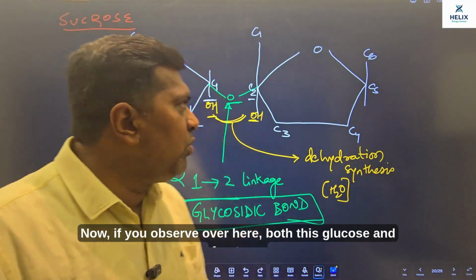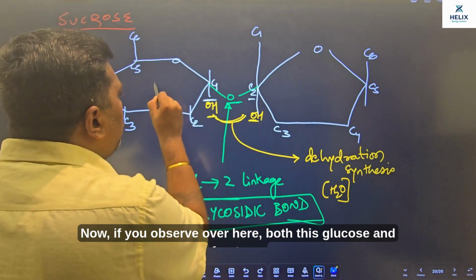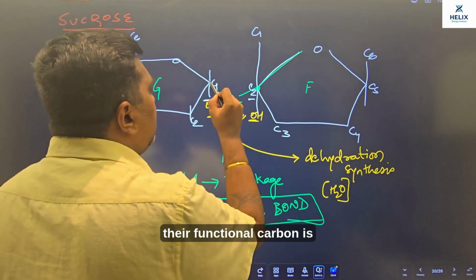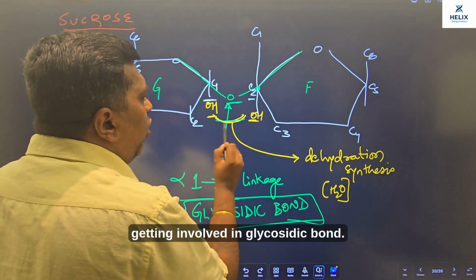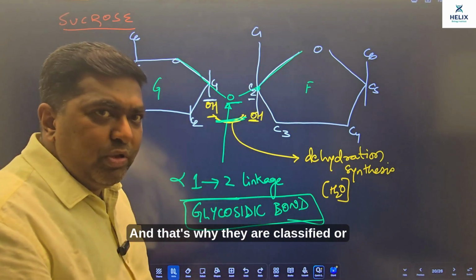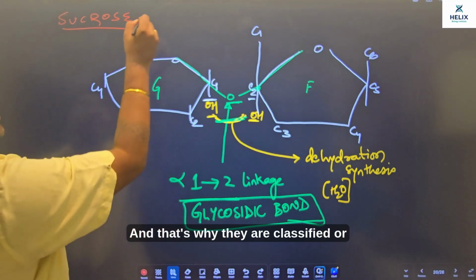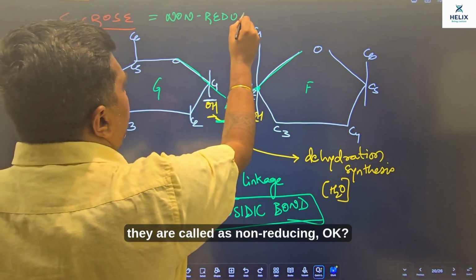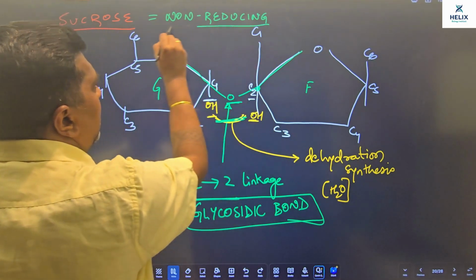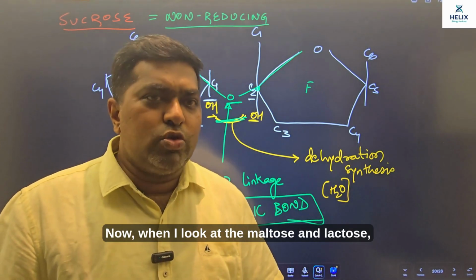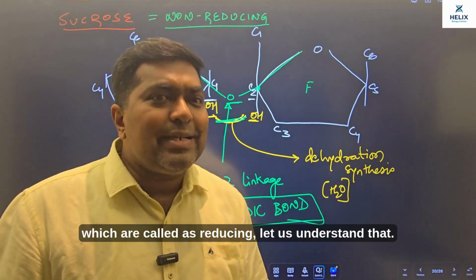Now, if you observe over here, in both glucose and fructose, their functional carbon is getting involved in the glycosidic bond. So they do not have a free functional group, and that's why they are classified or called non-reducing. Okay. Now, when I look at maltose and lactose, which are called reducing, let us understand that.